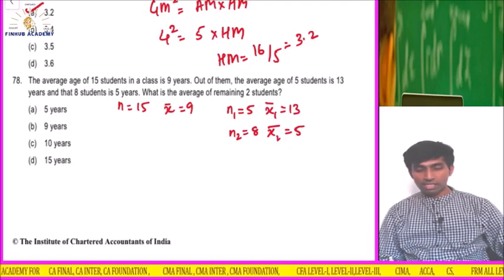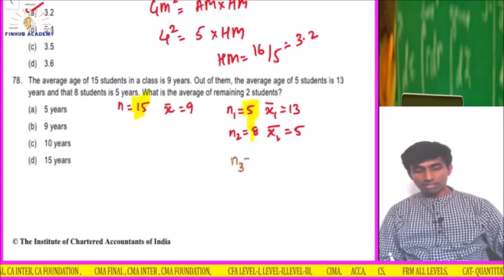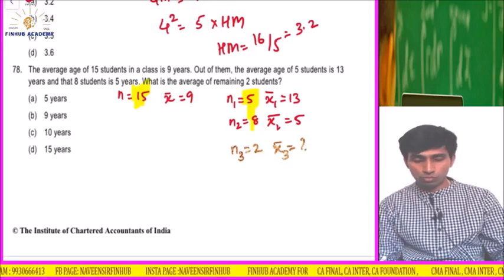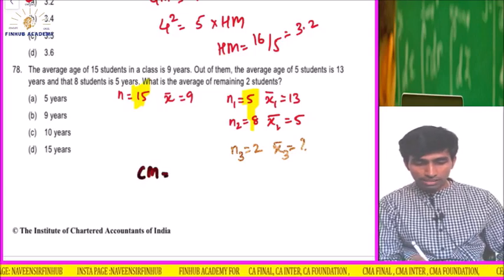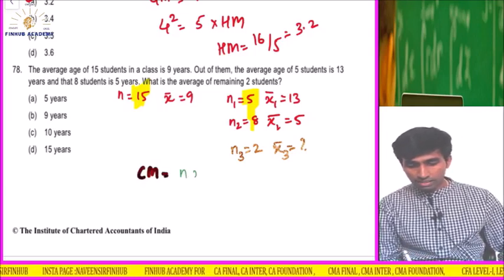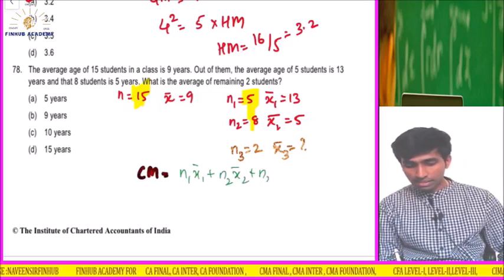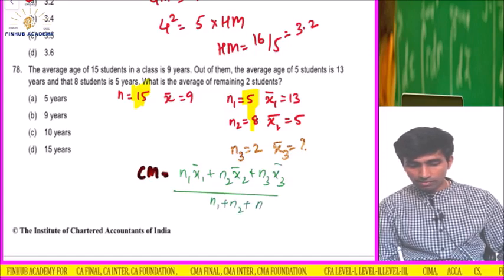If you check now, total students are 15. 8 plus 5 is 13. So remaining students are how many? 2. So I want the average of the third group. So what is the formula for combined mean? Combined mean is equal to N1 into X1 bar plus N2 into X2 bar plus N3 into X3 bar, upon N1 plus N2 plus N3, which is 15.